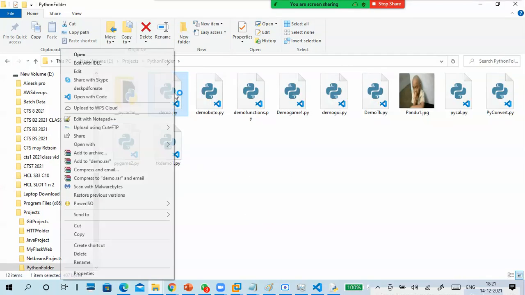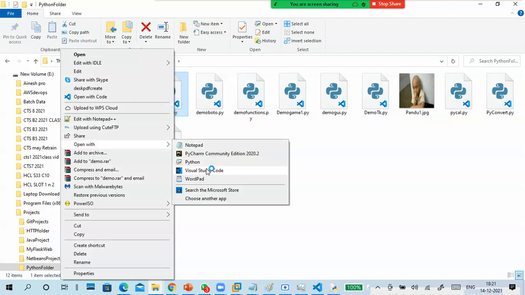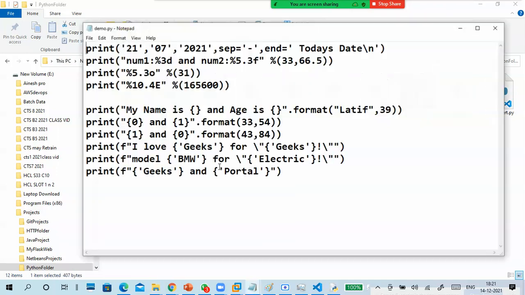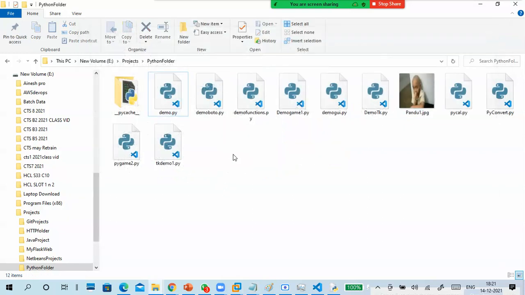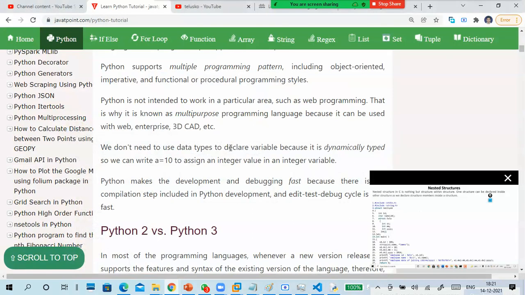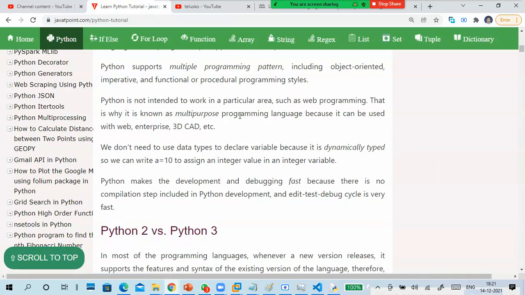That's it, guys. For so many things, because of a lot of libraries and all, we can write different types of programming and different things. I want to show you how to install it.